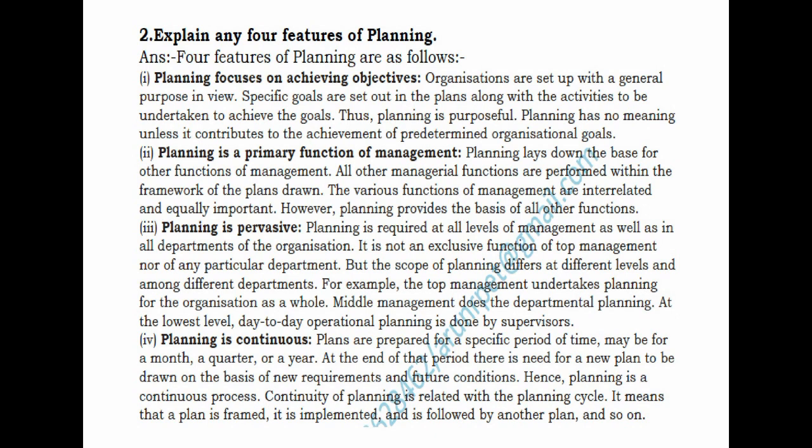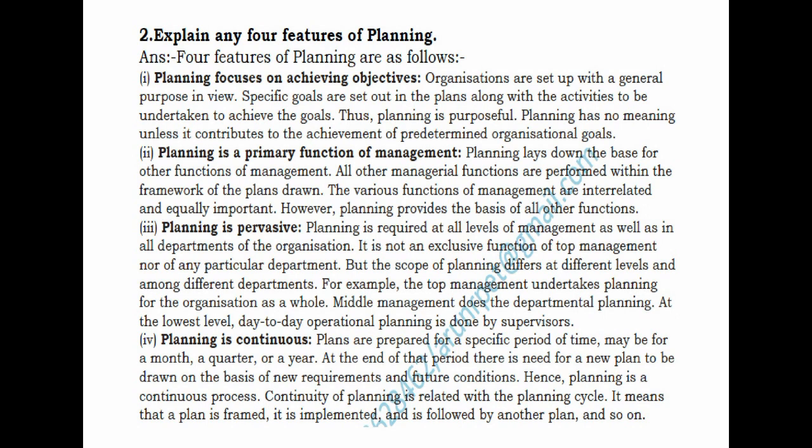What you do is explain any 4 or 5 points which seem easy for you. You can explain planning focuses on achieving objectives. Every organization has objectives, and planning helps to focus on achieving them. Planning does not have any meaning unless it contributes to the achievement of predetermined organizational goals.